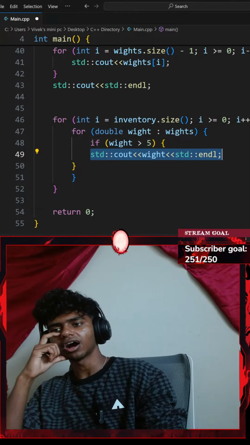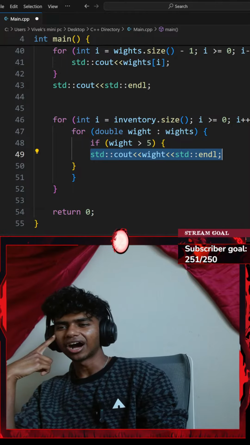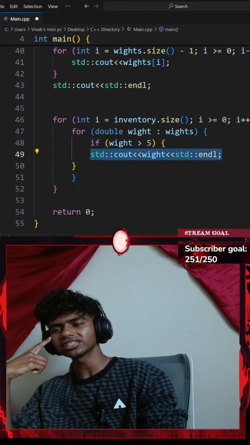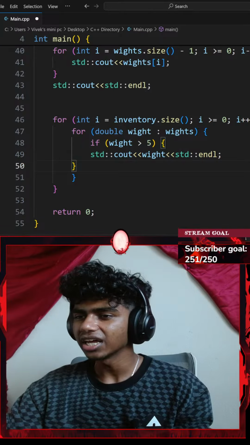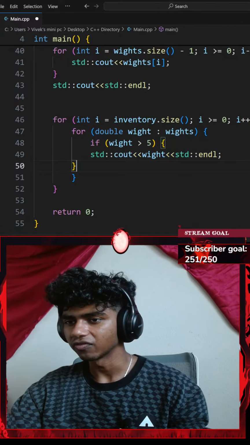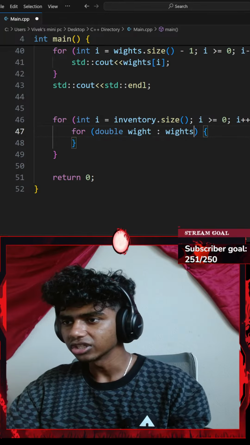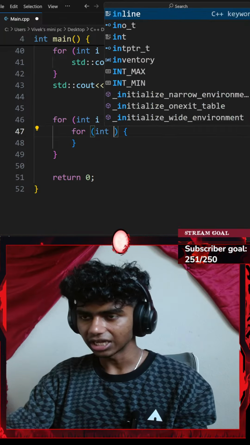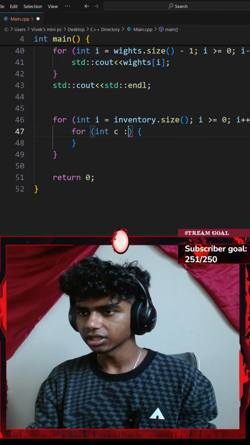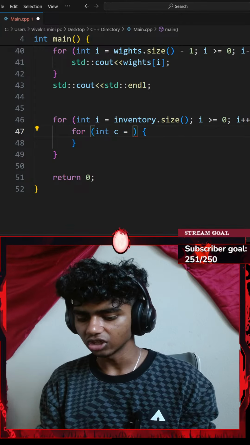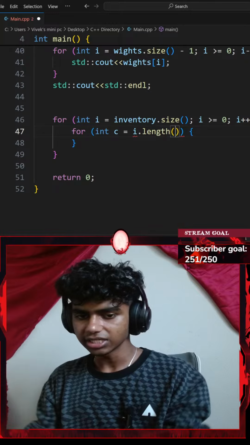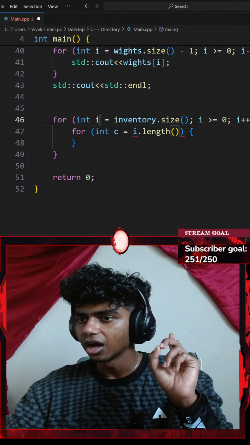I gotta give my i a value. So my i is basically the index of my weight. Should I get the index? Okay, let's get the index of my weight as well. So I could remove the whole if statement from here. Okay, so I'll go with for every integer of character which equals my i dot size, actually i dot length. This gets the length of my i here.